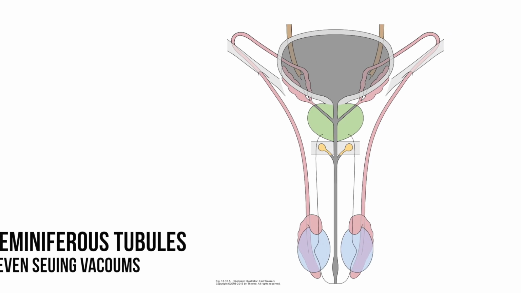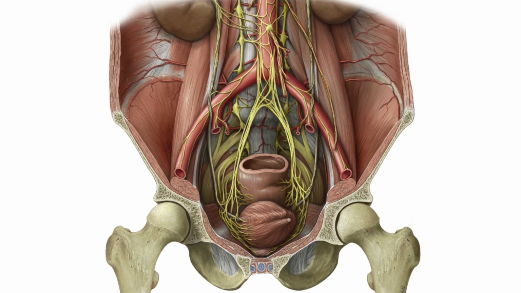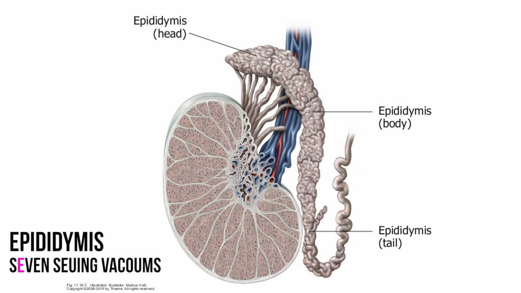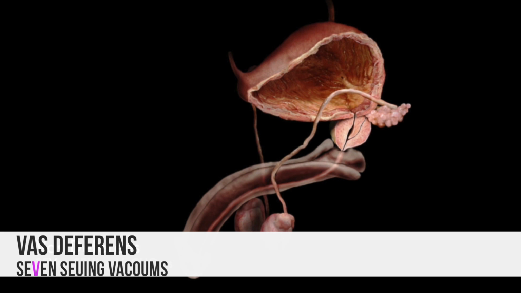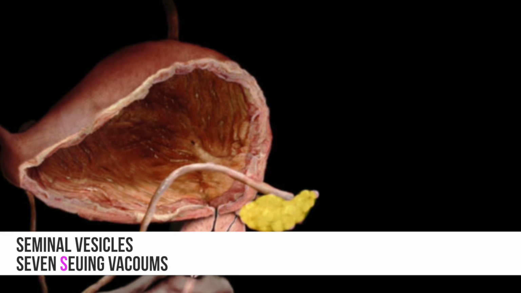The pathway begins within the seminiferous tubules of the testes, where the spermatogonia undergo meiosis to form sperm. Sperm then travel from the testes through the efferent ductules into the epididymis, where sperm mature. Then, during ejaculation, peristaltic muscle contractions within the vas deferens pulse the sperm toward the prostate, where the sperm mix with fluid from the seminal vesicles. At this point, the mixture is called semen.